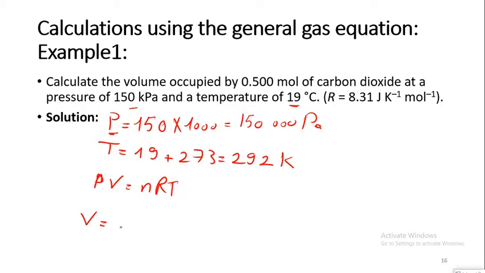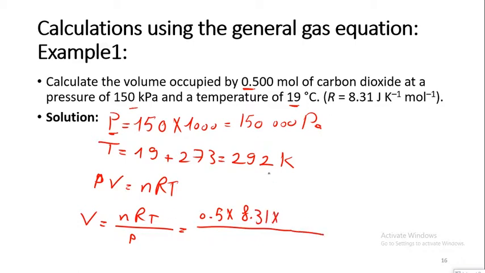Now the gas law states that PV equals nRT. This means my volume is equal to nRT over P. If I substitute the values, n is equal to 0.5, R is a constant equal to 8.31, the temperature is the one I calculated in Kelvin, and the pressure is in Pascal, 150,000.